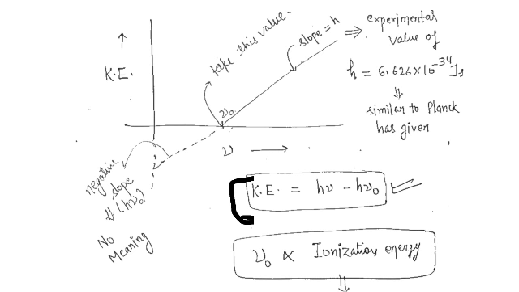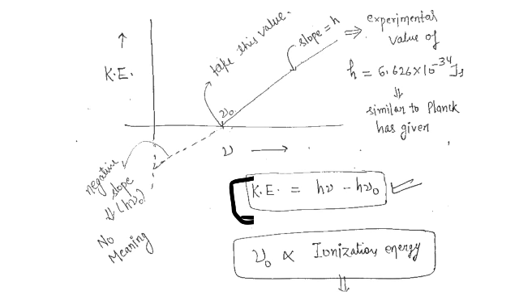Compare it with y equals mx plus c. So the constant c would be minus h nu naught, and if we plot kinetic energy versus frequency, that is y versus x, then m, that is the slope, would be h.